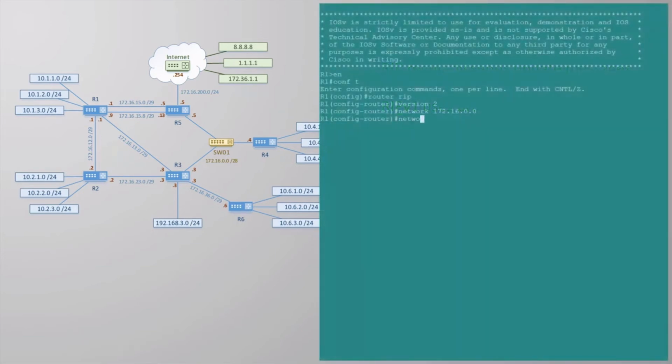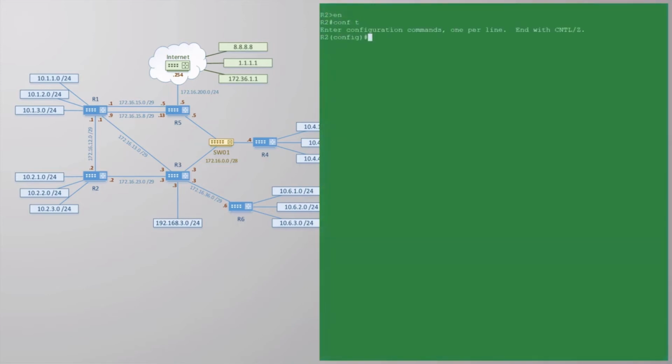We also need to use a network statement for 10.0.0.0, but there aren't any routers connected to the 10.0.0.0 networks, so why would we want to do that? In addition to enabling interfaces to send updates, the network statement will also tell the router that it's allowed to advertise the connected networks in that range. And here's the bit that sometimes confuses people. I know it confused me at first. The purpose of this command is not to advertise 10.0.0.0. The purpose is to advertise any connected network within 10.0.0.0.